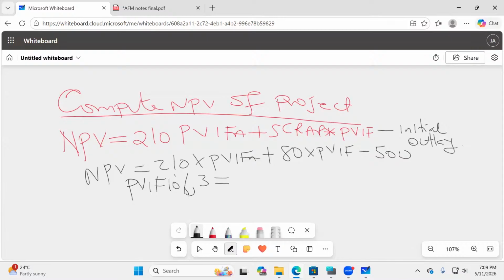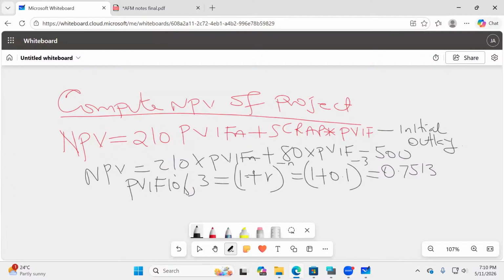So PVF, the formula, this one we know. It is 1 plus R raised to negative n. So it will be 1 plus 10% raised to negative 3, and I can see the online ninjas are giving me an answer already. They're telling me it is 0.7513. Thanks, Achola. It's a lump sum here. Is that correct? 1.1 raised to negative 3 equals 0.7513. Great.